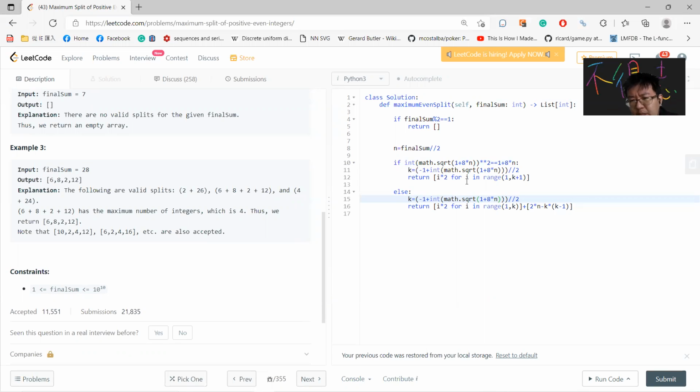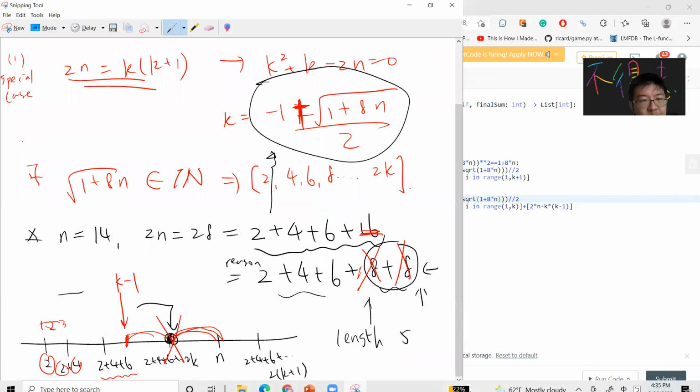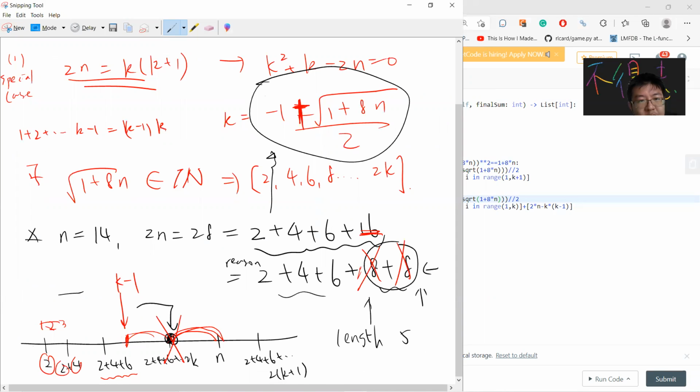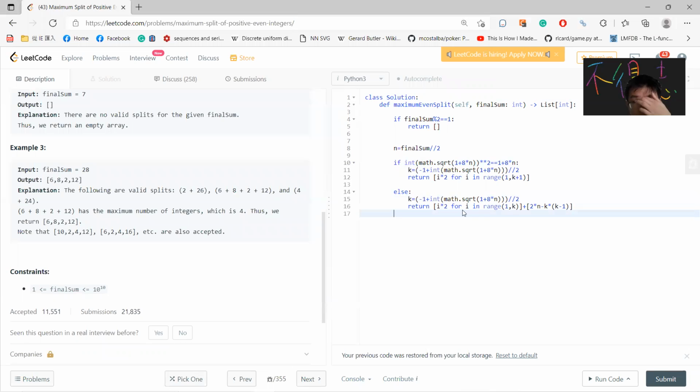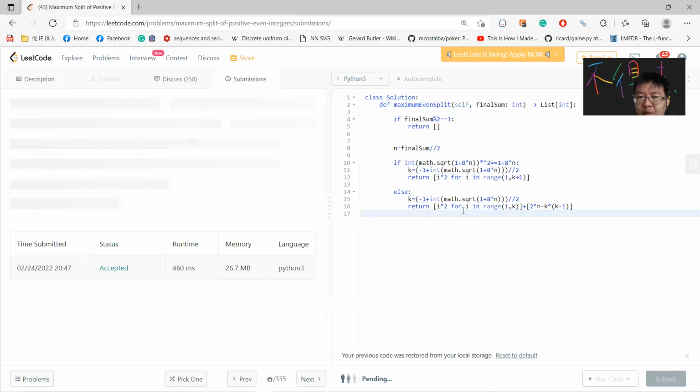So you at most have k minus 1 terms, and you add the final one, which is 2n minus k times (k minus 1). The reason is that 1 plus 2 up to k minus 1 is k minus 1 times k over 2, so the final term is 2n minus k times (k minus 1).